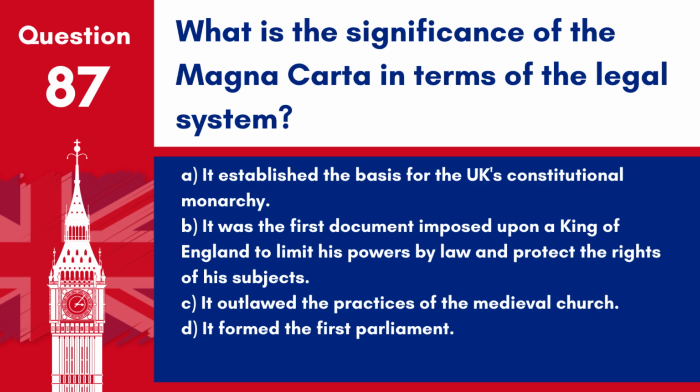D. It formed the first Parliament. Answer B. It was the first document imposed upon a King of England to limit his powers by law and protect the rights of his subjects. The Magna Carta is a cornerstone of the modern legal system, influencing constitutional law worldwide.